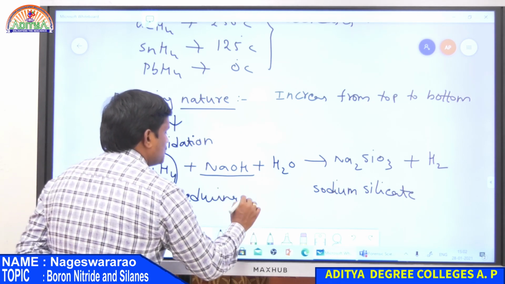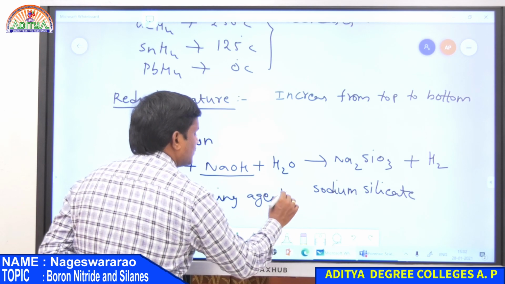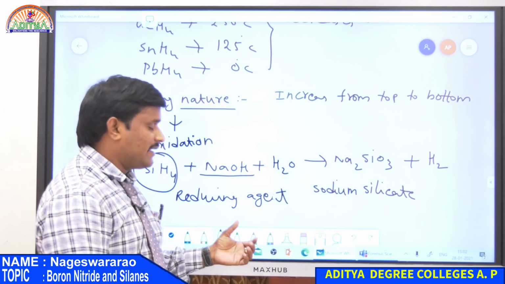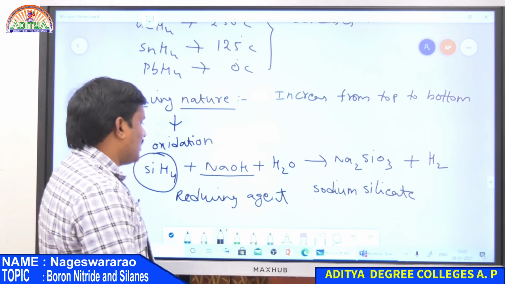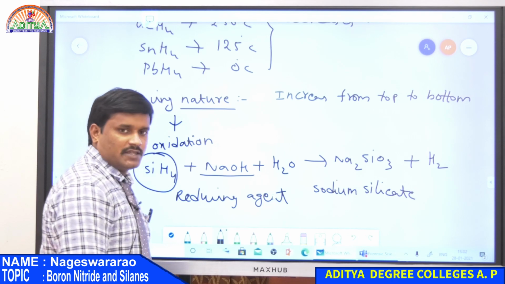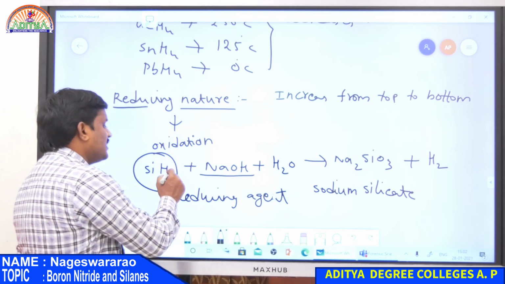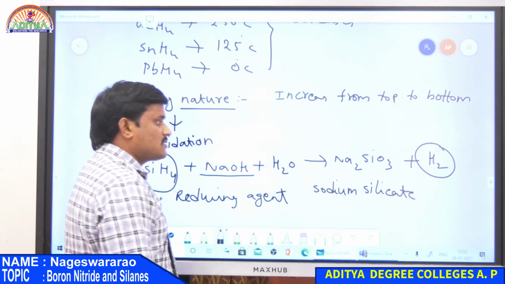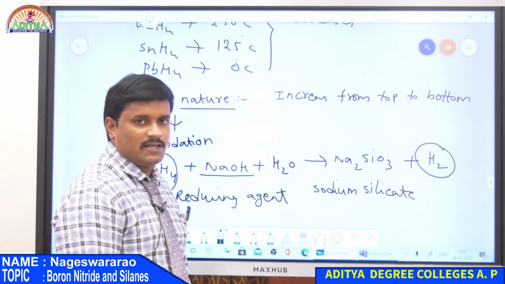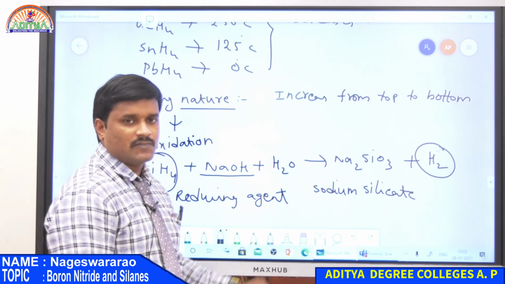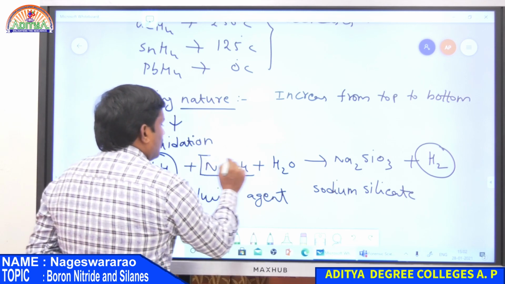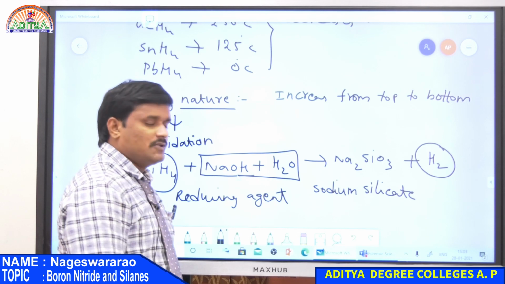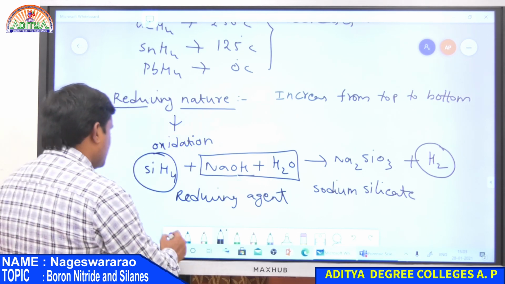So what is a reducing agent? If a compound itself undergoes oxidation and can reduce another element or another compound, then that is a reducing agent. In this reaction, SiH4 undergoes oxidation, that is, removal of hydrogen. During this process, removal of hydrogen takes place, which is nothing but oxidation. Therefore, SiH4 undergoes oxidation and reduces the alkaline solution, hence it is a reducing agent.